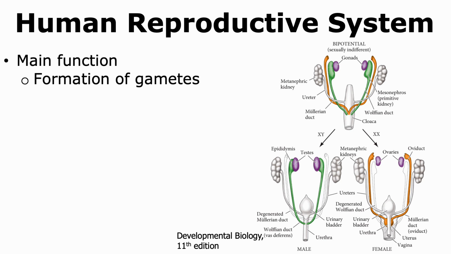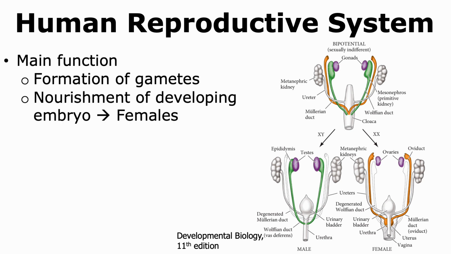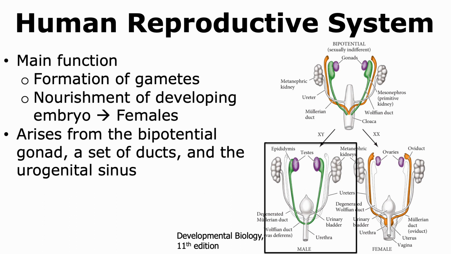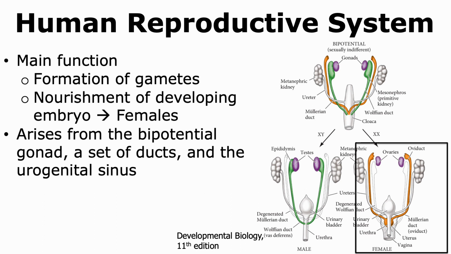In the case of all vertebrates, including humans, gametes are formed by the reproductive system. In the case of placental mammals, the reproductive system also provides nourishment to the developing embryo in females. The reproductive system arises from a common structure. This common structure can then develop into either the male reproductive system or the female reproductive system, depending on the chromosomal composition of the individual.